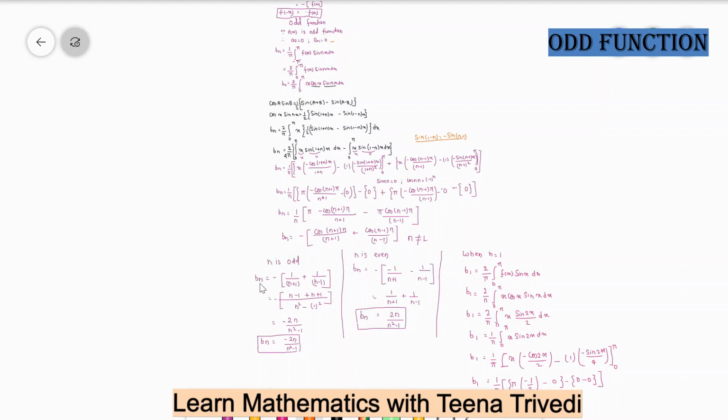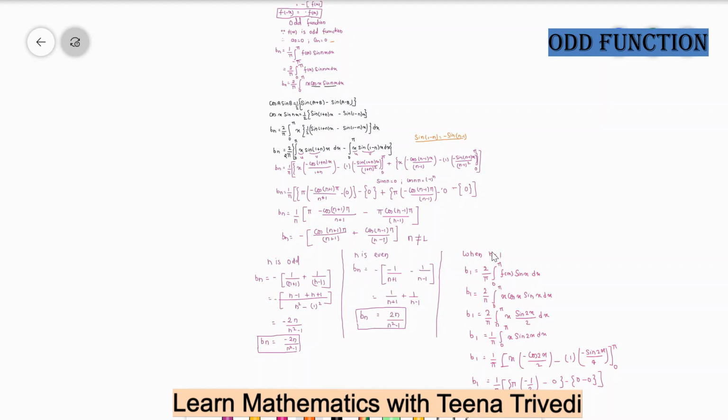First, when n is odd, what will the function be? When n is odd, n plus 1 will be even, because it is the next number. So we will write the cos value and find the bn value when n is odd. When n is even, n plus 1 or n minus 1 is odd, so we will again write the bn value for n even.